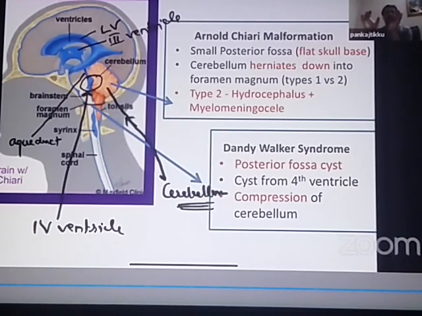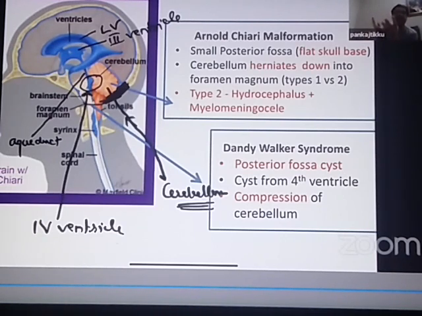Now, in some children, please try to understand what I am saying. Please pay attention to what I am saying. Don't start writing. Please first understand what I am saying. In some children, the cerebellum lies in the posterior fossa of the brain. The black portion is the posterior fossa, where the cerebellum lies. Now, in some children, the posterior fossa is so small that the whole cerebellum cannot lie in the posterior fossa. So the posterior fossa is very small, congenitally from birth.